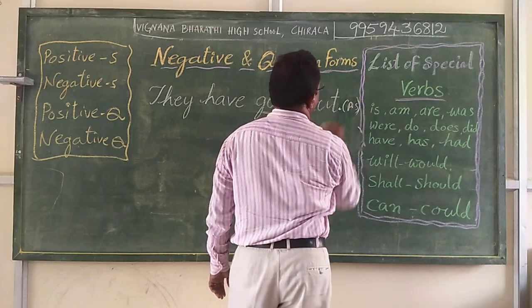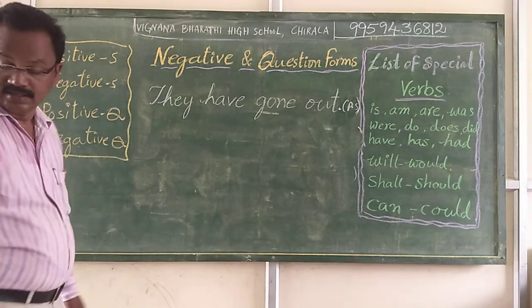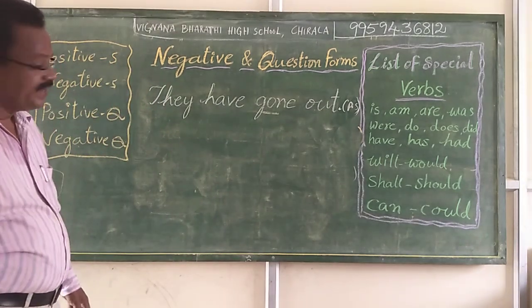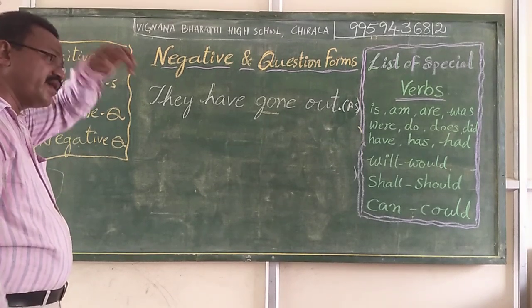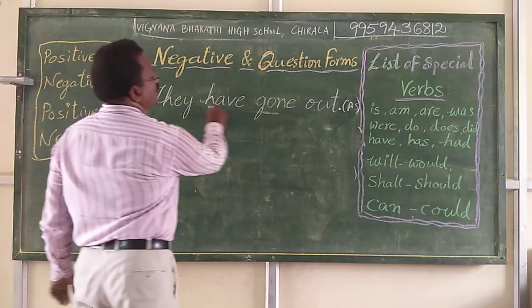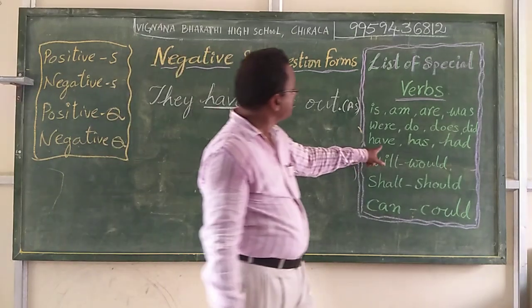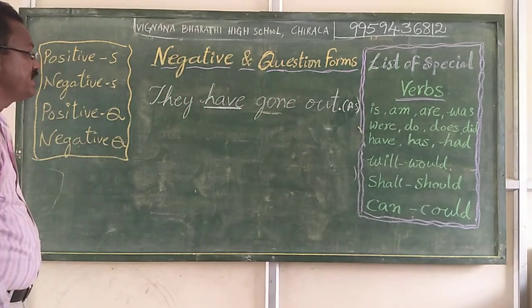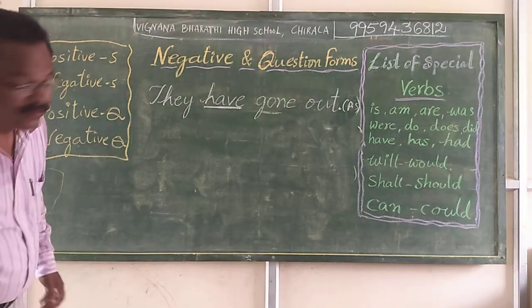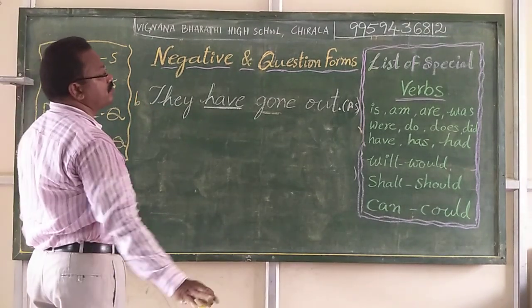This is a positive statement. Here, in this sentence, first of all, we need to identify the verb part, have gone. In that, have is there in the list of special verbs. Simple. Now we can make the sentence into a negative statement. This is a positive statement: they have gone out.